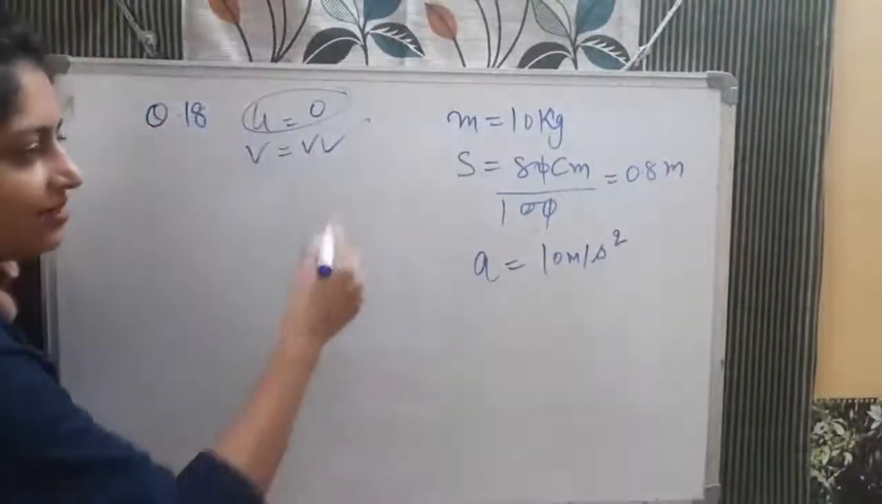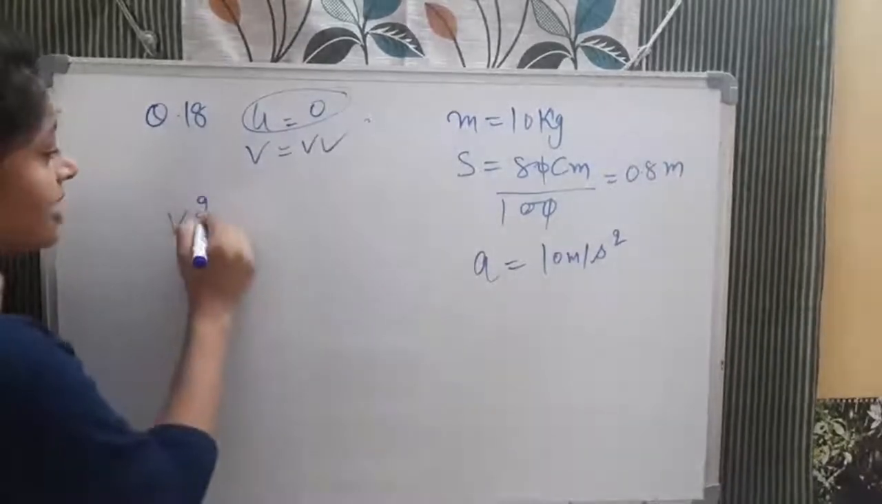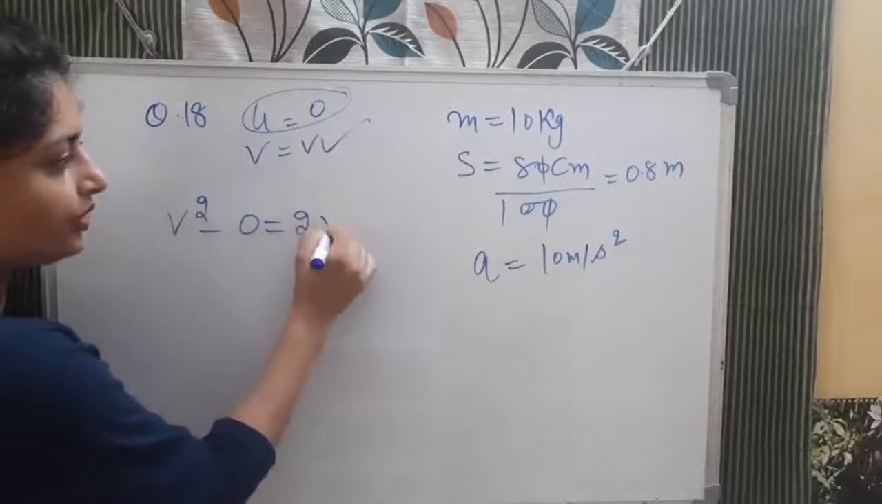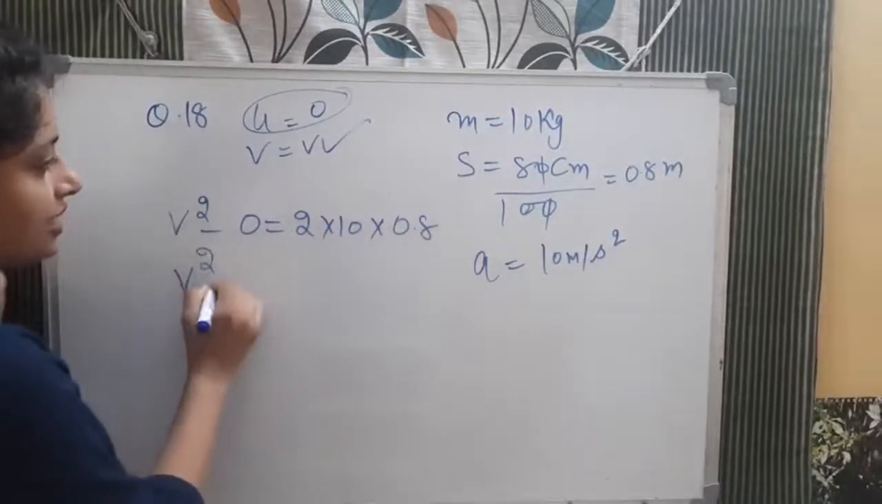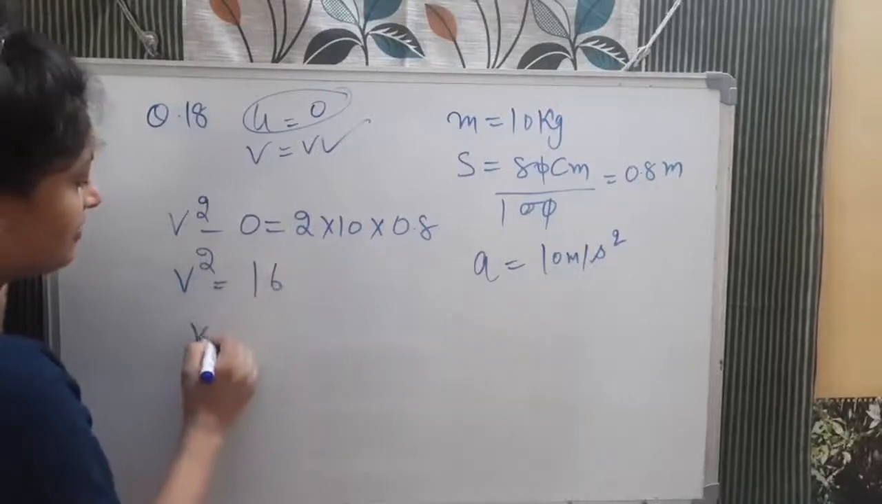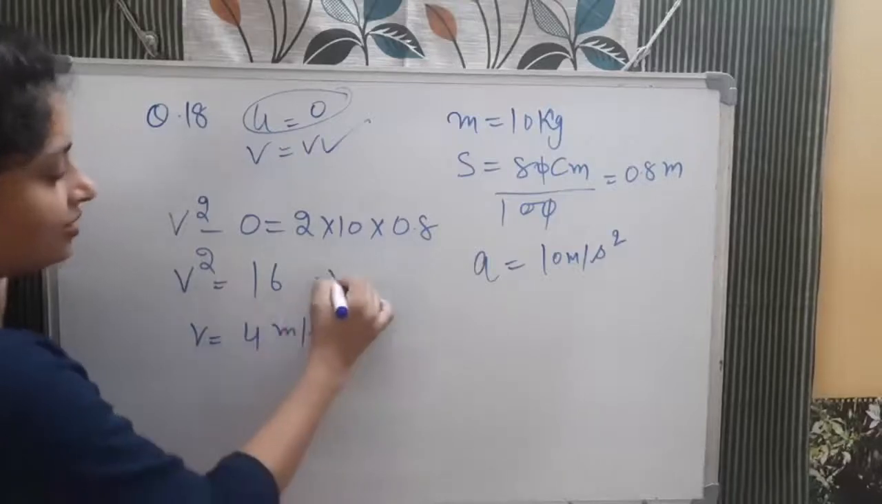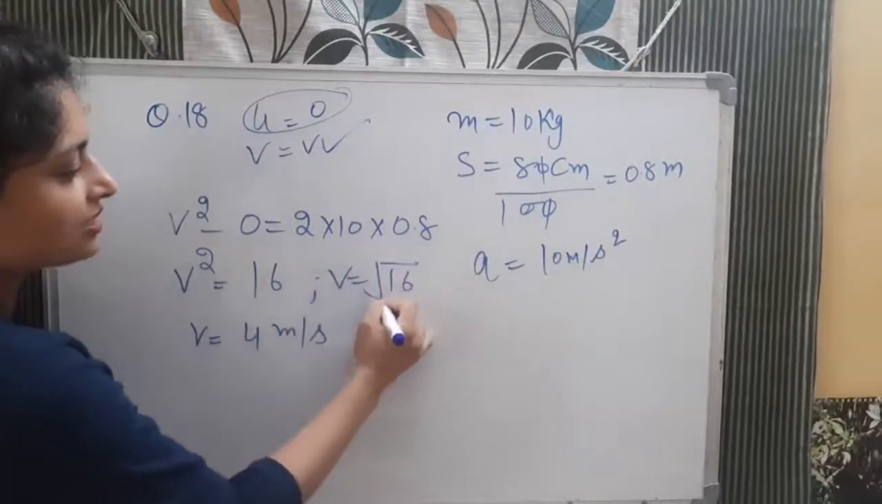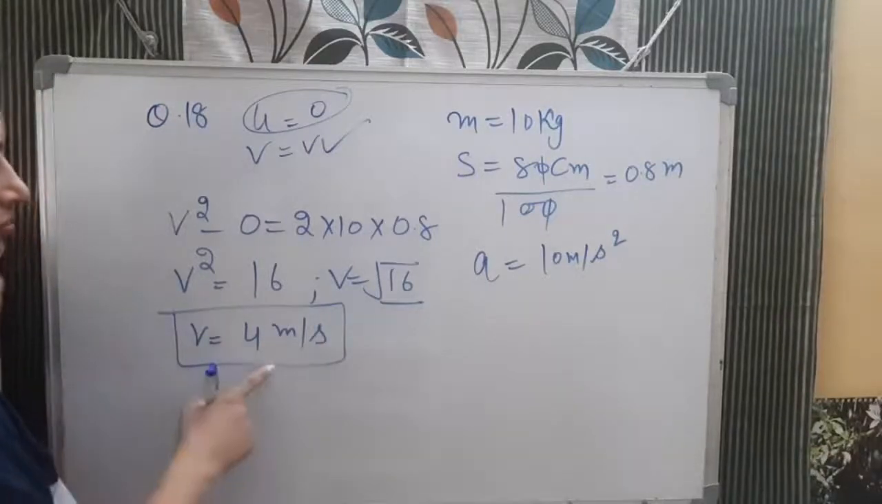Yeah, so because time is not given, we cannot use the equation that involves time. So v square minus u square is equal to 2as, where u is 0, a is 10 and s is 0.8 meter. So v square, how much will it come, बच्चा? It will be 16 and we can say v will be 4 meter per second, because when you take the square root of 16, what is it, बच्चा? It will be 4 meter per second. So this is your final velocity.